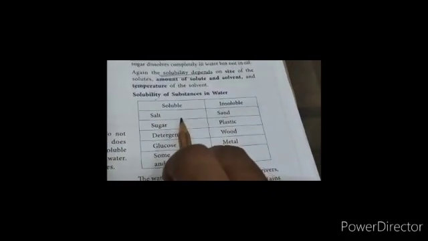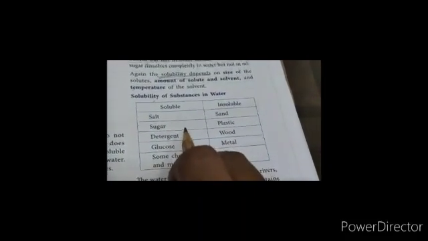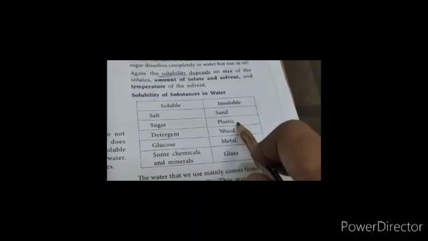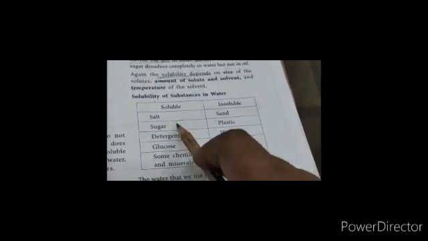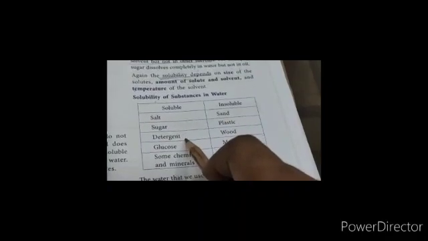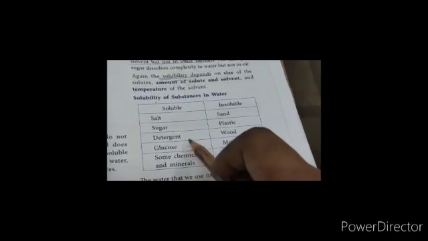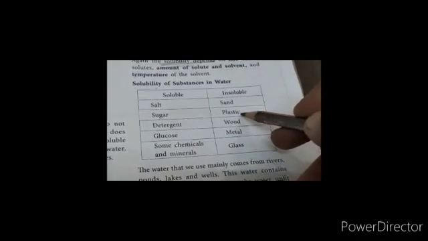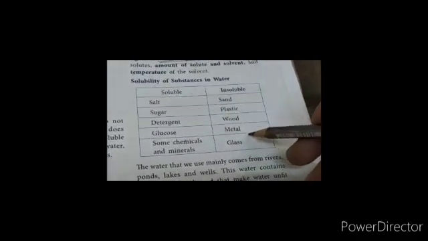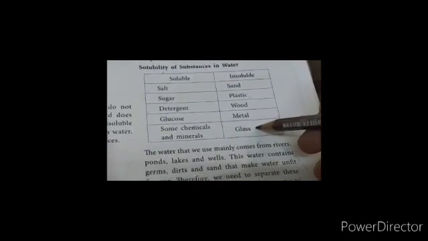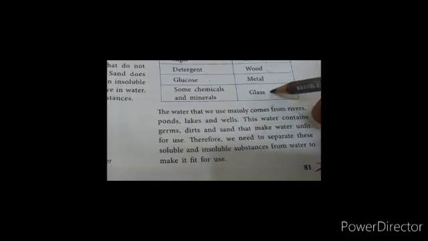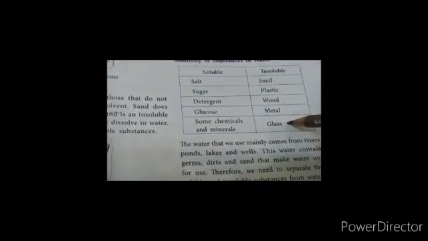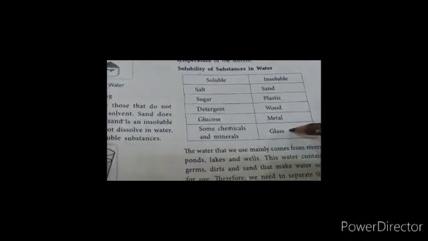So here there are some substances given which are soluble and insoluble in water. Salt, sugar, detergent, glucose, they all are soluble in water, whereas sand, plastic, wood, metal, glass, all these are insoluble in water. So I hope that you all have understood up to here.